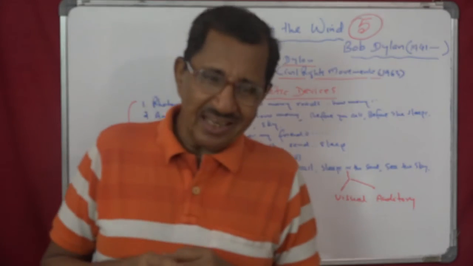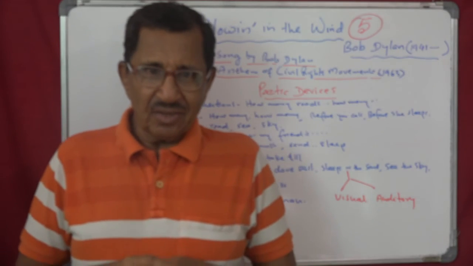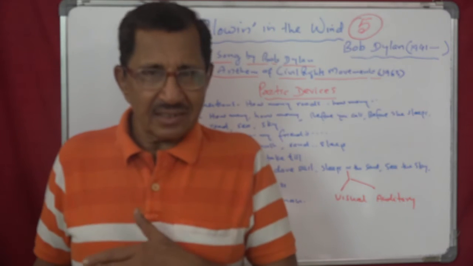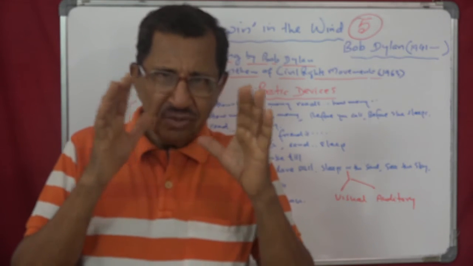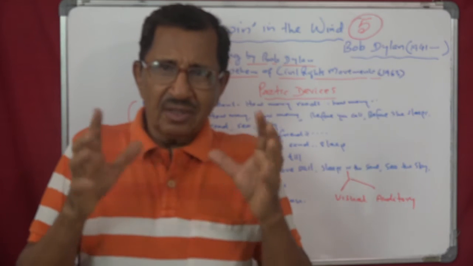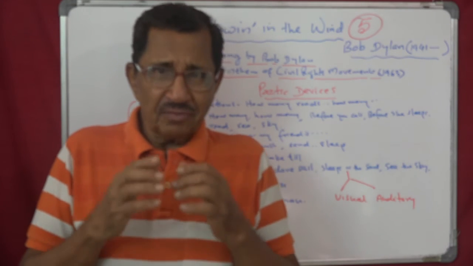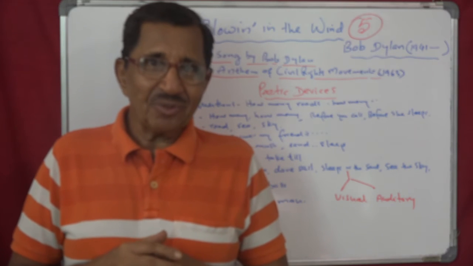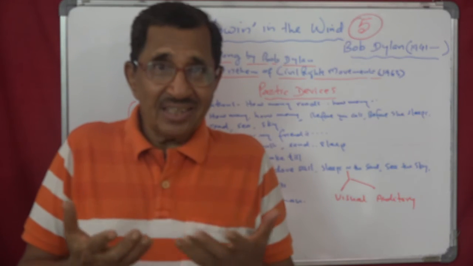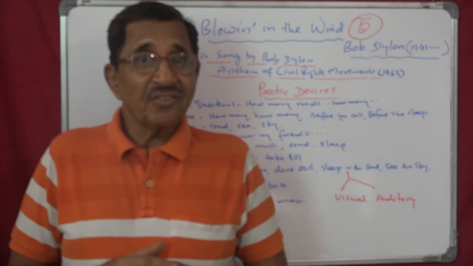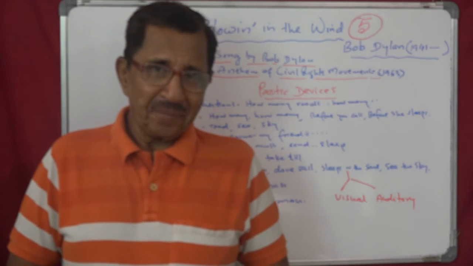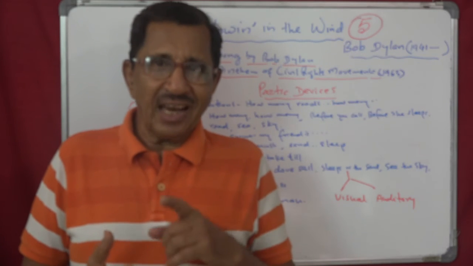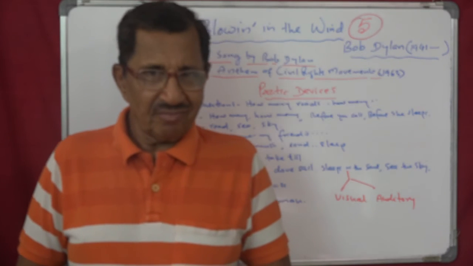So after all, how many lines do you have? 24 lines. You could write a book on this. This is so beautifully arranged, with all poetic devices, with decoration, ornaments. Poets use ornaments, and these ornaments are called figures of speech. These figures of speech appear in different ways, as simile, metaphor, alliteration, and so on.